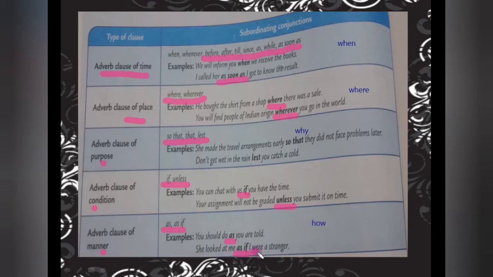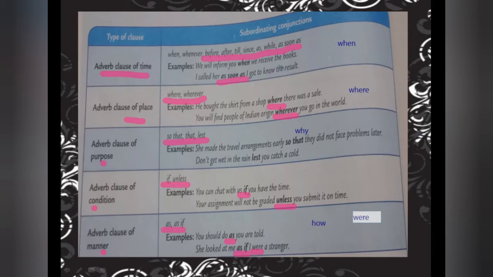If you remember, why have I used were here? Because was we use according to tense. But were we use when we are going to imagine, if I were a stranger. So here first of all we are talking about as if, that is adverb of manner.